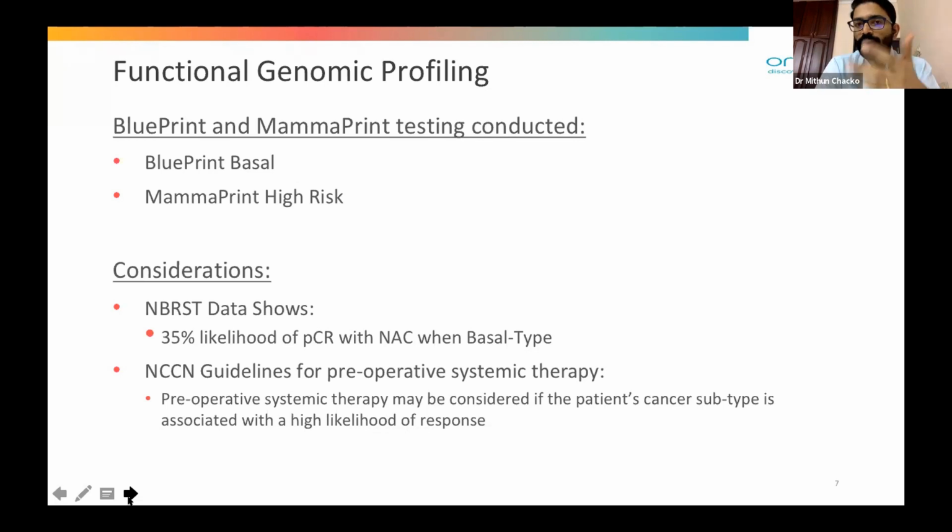So whenever we are planning for some neoadjuvant treatment, we can think of the comprehensive genomic profiling. So preoperative systemic therapy may be considered if the patient's cancer subtype is associated with a high likelihood of response. So that is where it comes. The NBREST data shows that ER positive basal subtype, which is a specific entity, has a very good chance of complete pathologic response. And even in early breast cancer, if we're doing genomic profiling, we can think of giving neoadjuvant chemotherapy in such a scenario.